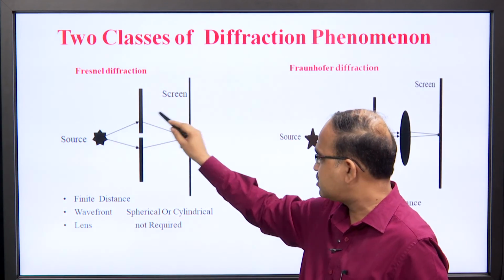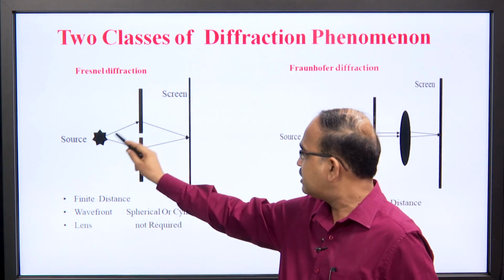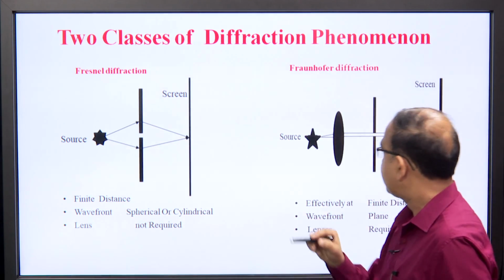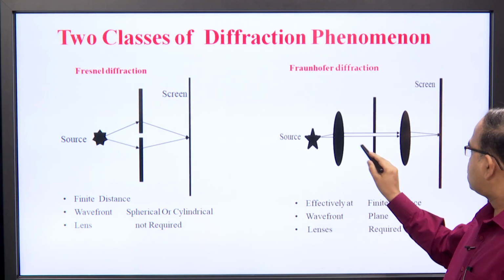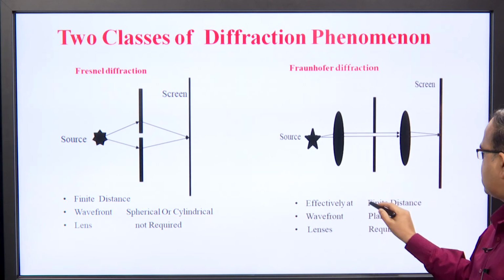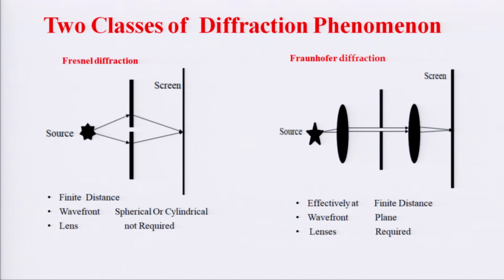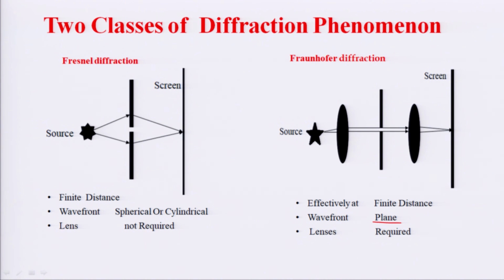In this case, we can see that the wavefront is either spherical or cylindrical. Here lenses are not required. In case of Fraunhofer diffraction, the source and the screen are effectively at infinite distance, and the wavefront in this case is plane and lenses are required.